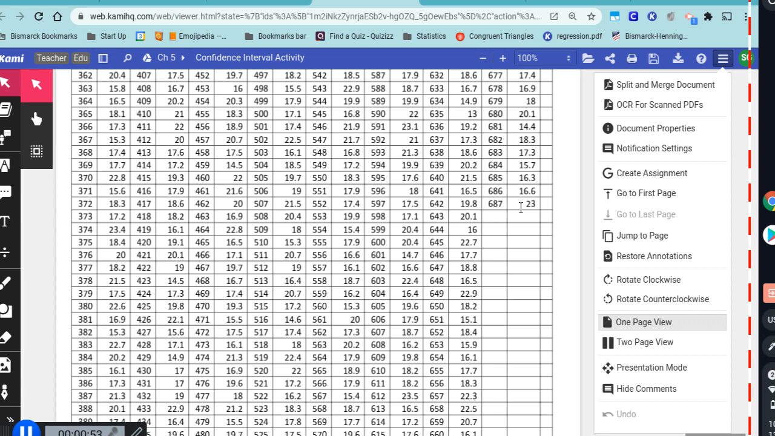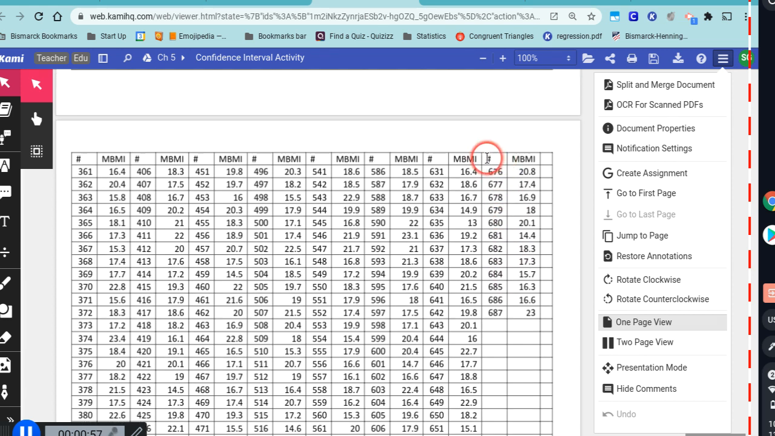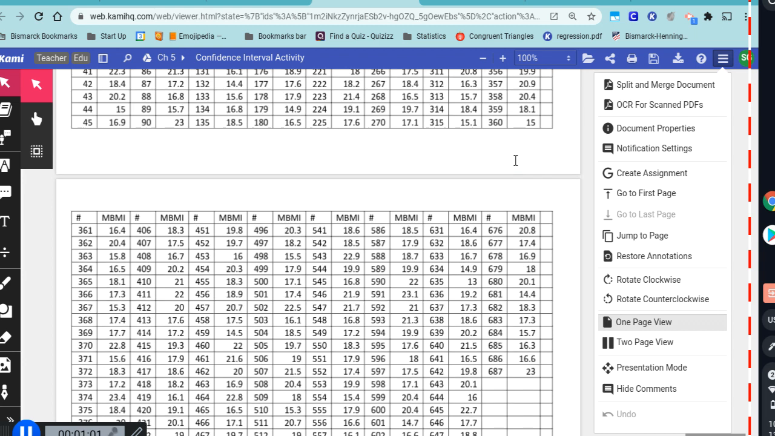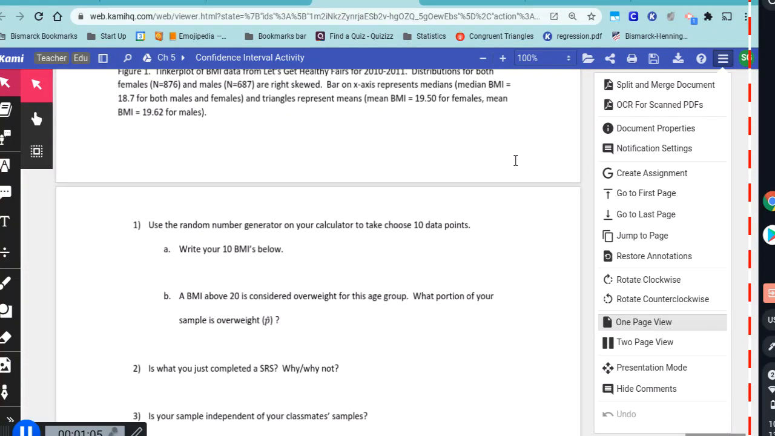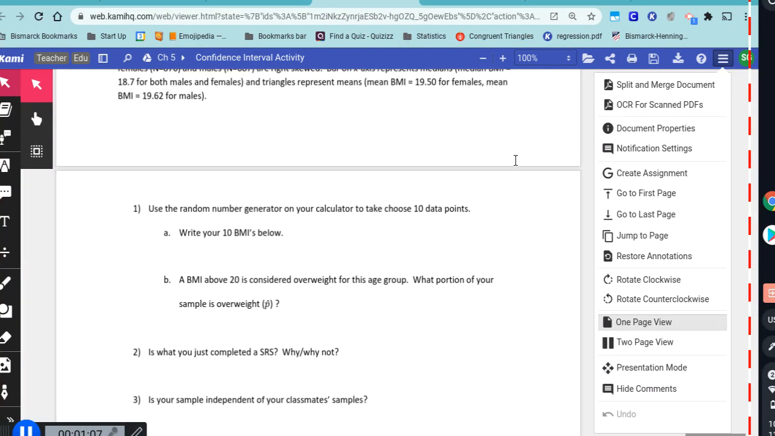Now, these students have been randomly placed into this chart. And notice that every other column is a number and a BMI. So there are 687 students on these two pages. We're going to use that data to answer all of these questions.